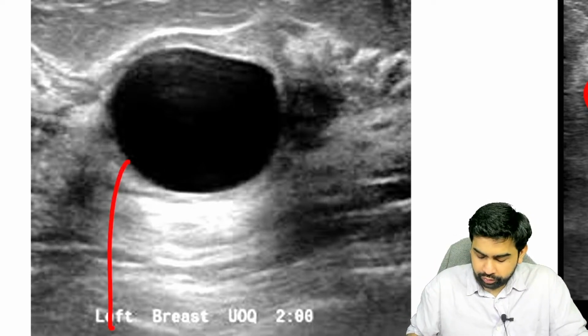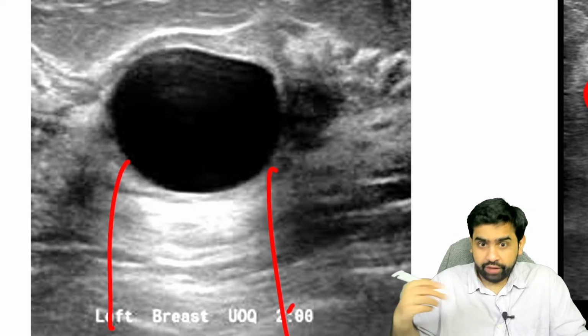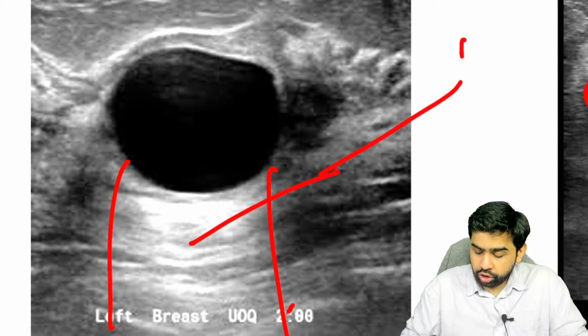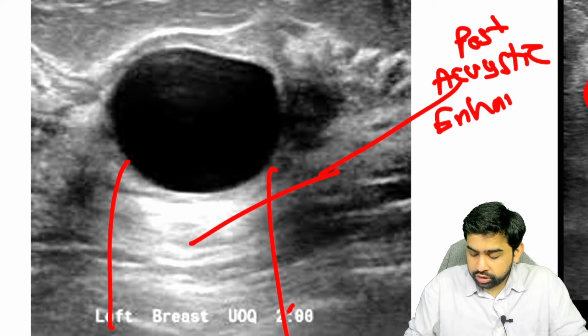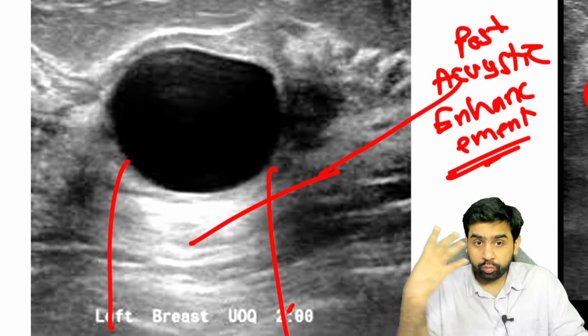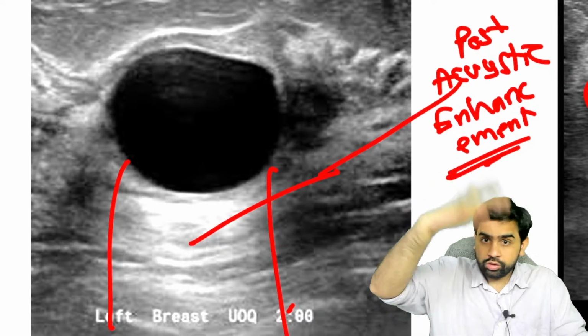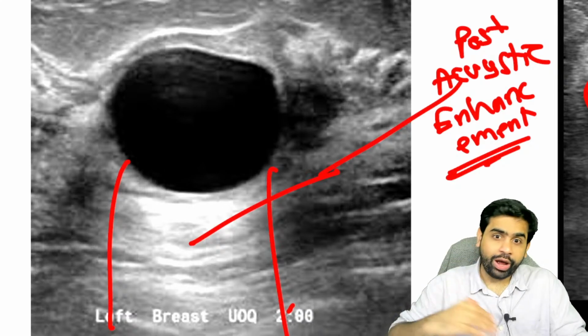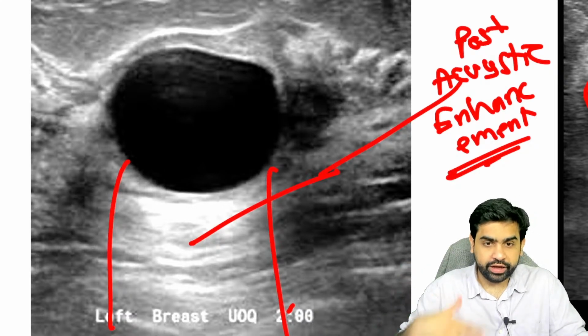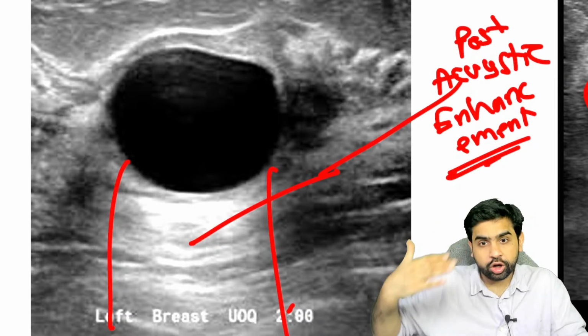What you need to understand over here, what I have shown, is a posterior acoustic enhancement. Are you able to understand this point? With an ultrasound, there is an anechoic lesion, which is the cyst, and behind this cyst you have a hyperintense area. This is what is a posterior acoustic enhancement.